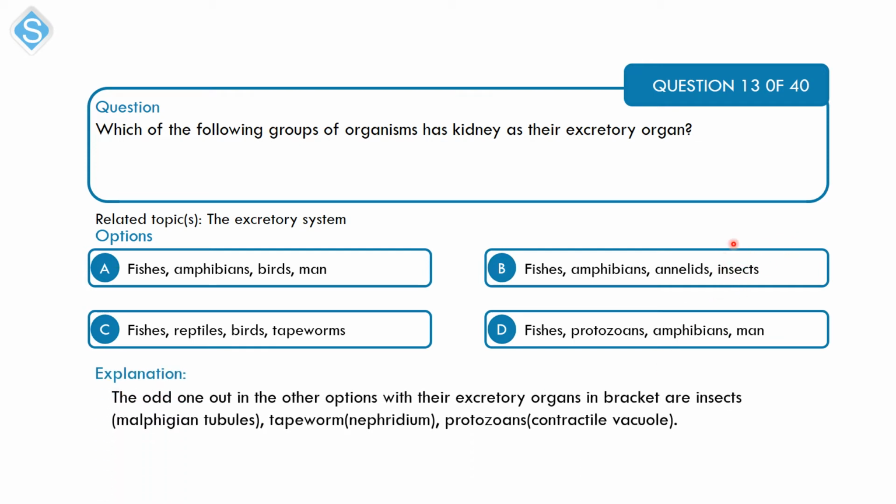Alright, in the insect, what we have is what we call the Malpighian tubules. The tapeworm is out. The nephridium is its excretory organ, while the protozoans have the contractile vacuole as an osmoregulatory organelle. The correct option here is option A. The fishes, amphibians, birds, and man have kidney as an excretory organ.